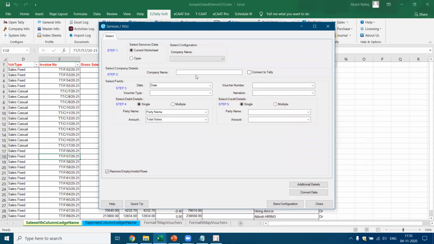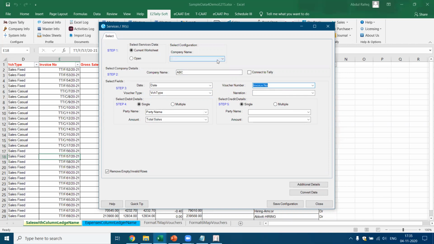Now I give the company name. Let's say ABC company. Okay, voucher type. So this is the voucher type here. Okay, I have the voucher number, which is the invoice number. Narration, for the timing, I'm not giving any narration.